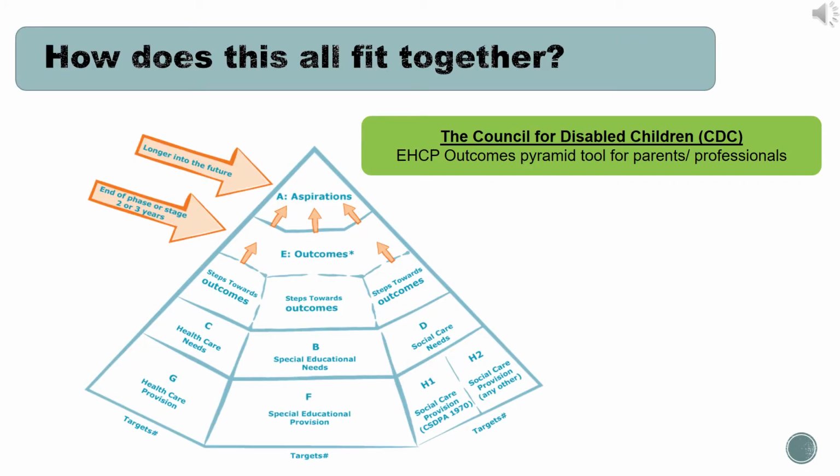Here's a really good diagram from the Council for Disabled Children to show why each provision is put in place. So at the bottom of the pyramid, the foundation, you have the provision that's put in place. The level up, that's put in place to support their needs. Their needs support their outcomes, and their outcomes support their aspirations. This is what the child or young person wishes for their own future.